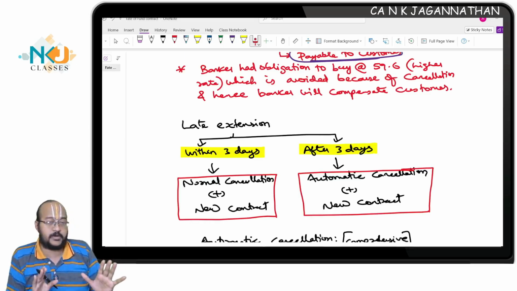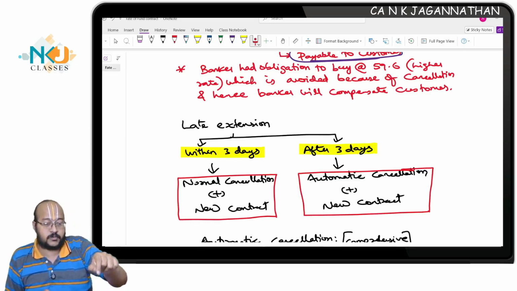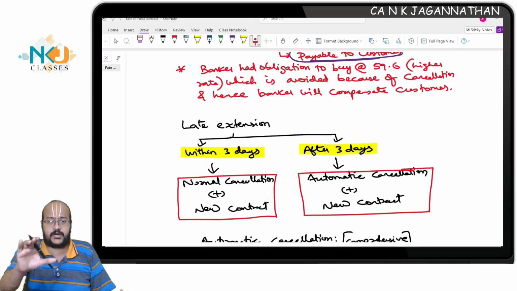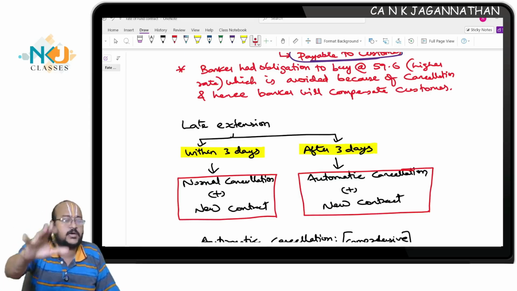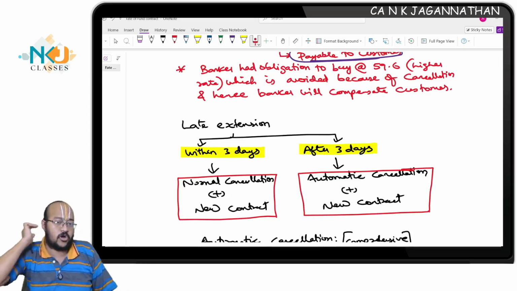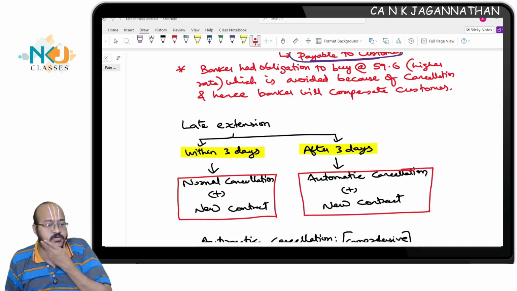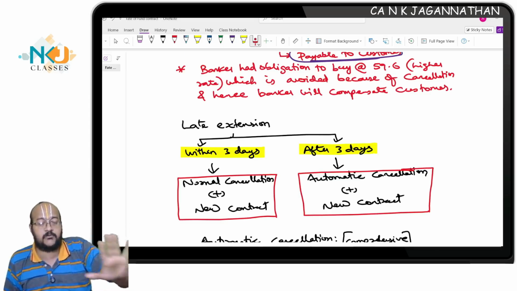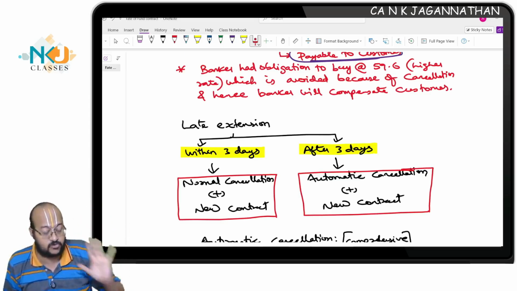Two different provisions will be applicable. For the person coming on 2nd January, normal cancellation will be applicable: the benefit derived is compensated to the customer, and the loss is recovered from the customer, payable by the customer. This is what happens normally.